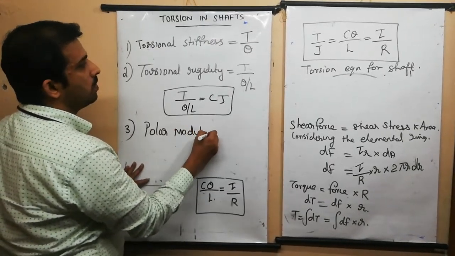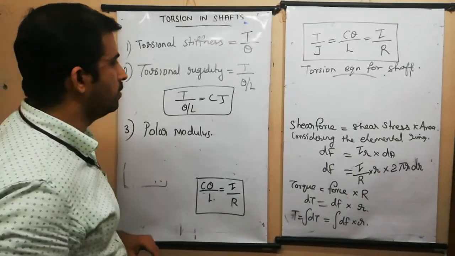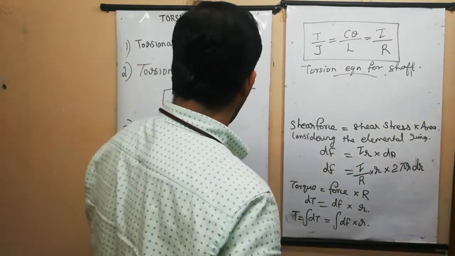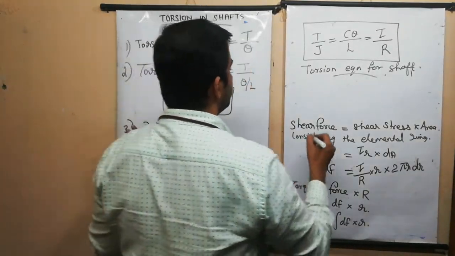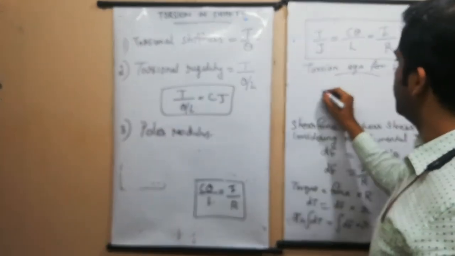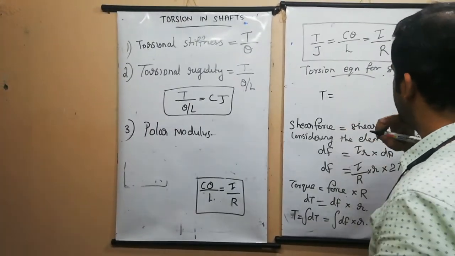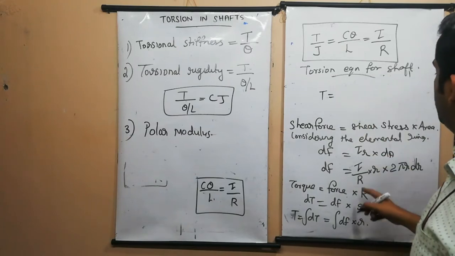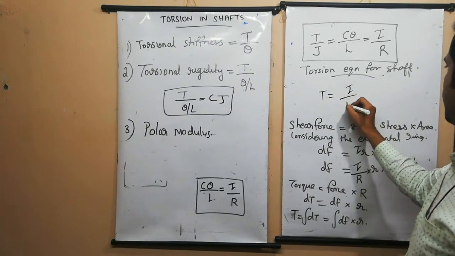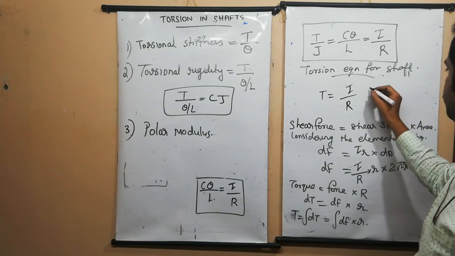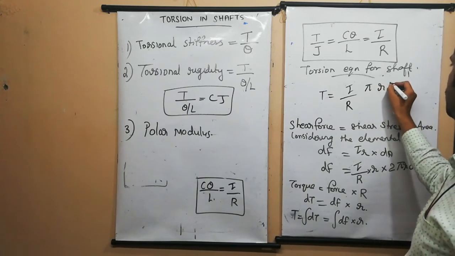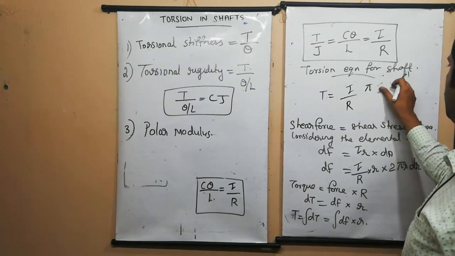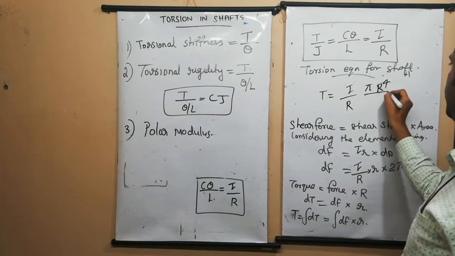Polar modulus. One thing I forgot to tell you is that here we got one term: T is equal to tau divided by R into pi R raised to 4 divided by 2.